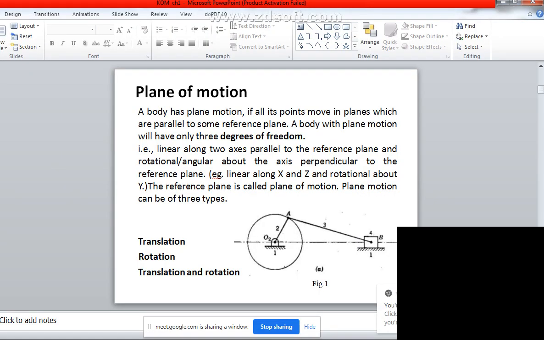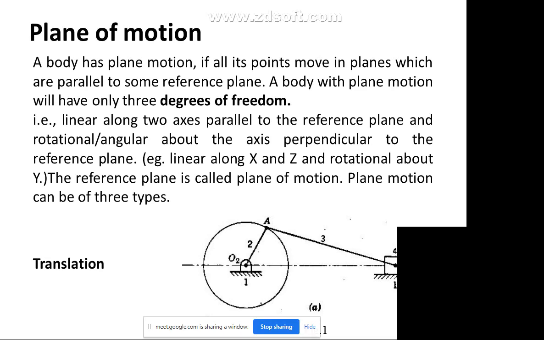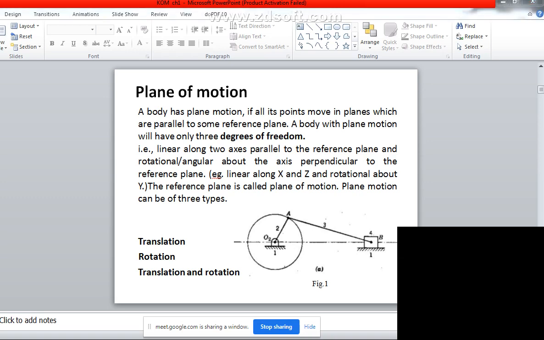So you can see in this figure, concentrate on this figure. I am just zooming this. In this figure there are 4 numbers. How to assign the link numbers I will tell you later. Just see that numbers are given: 1, 2, 3 and 4. This fourth one is the slider. I'll just give you some marking on this.